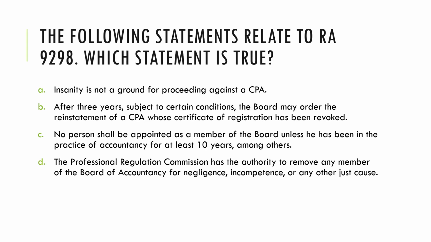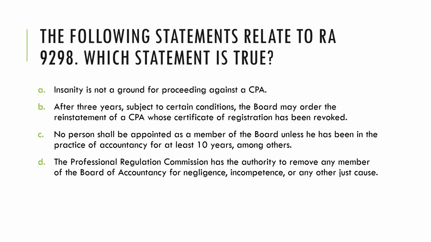Next, the following statements relate to RA 9298 or the Philippine Accountancy Act of 2004. Which statement is true? Letter A, insanity is not a ground for proceeding against a CPA. Letter A is false because insanity is a ground. Remember the grounds ICU, immoral or dishonorable conduct. We have crimes involving moral turpitude, and of course, we have unsound mind or insanity. So, letter A is false.